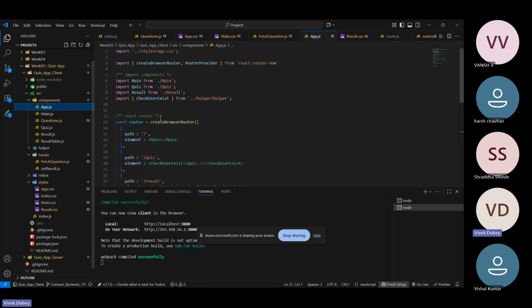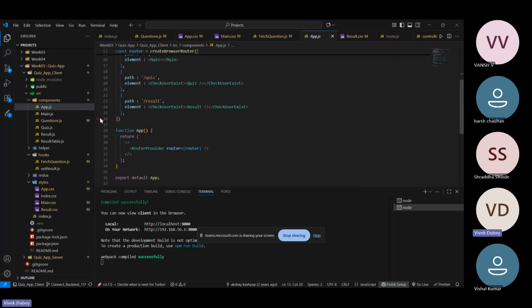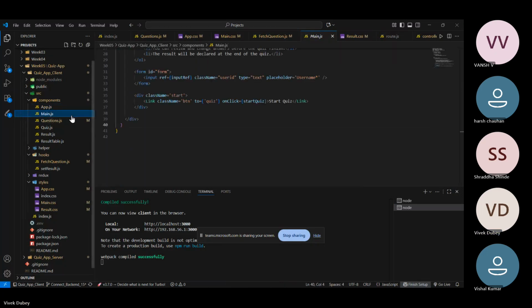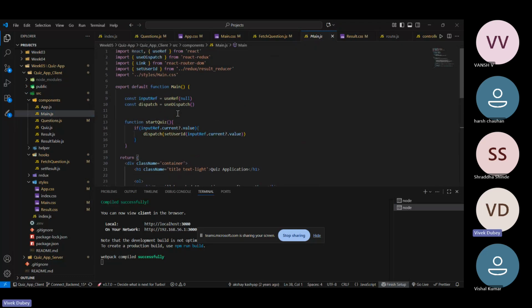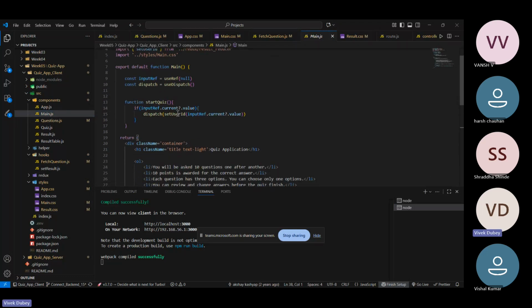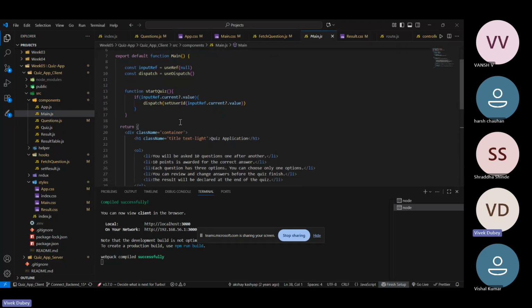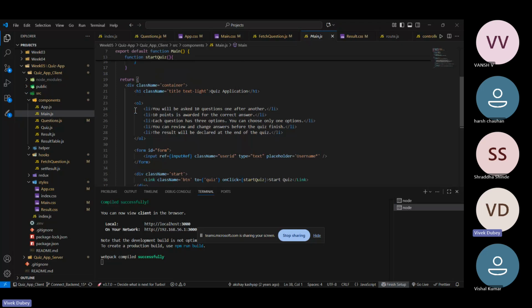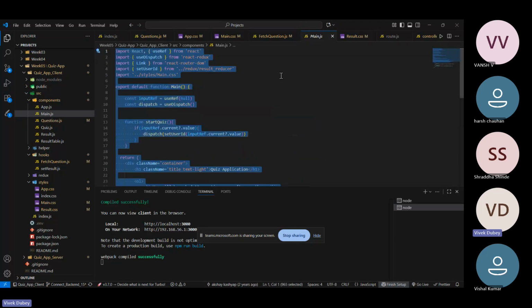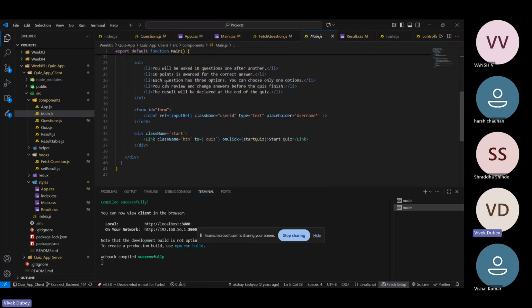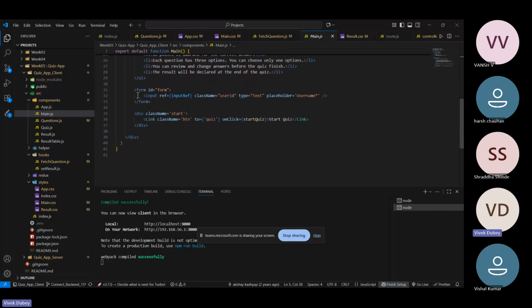These are the pages. This is the app pages where all the routes are being defined, and this is the main page where the user will land the first time, so he will see this page only. So these are particular HTMLs only, with points like what you have to do and what you do not have to do, etc.